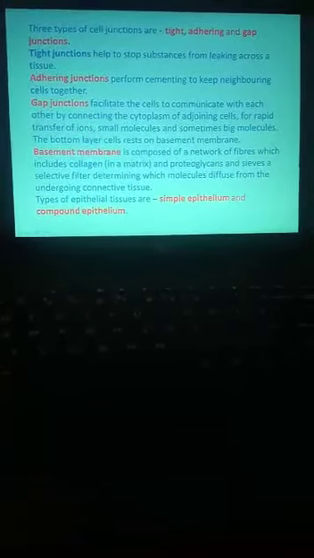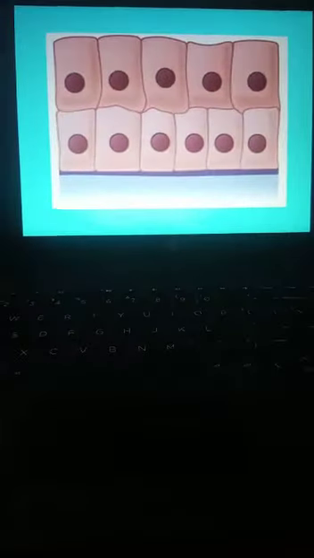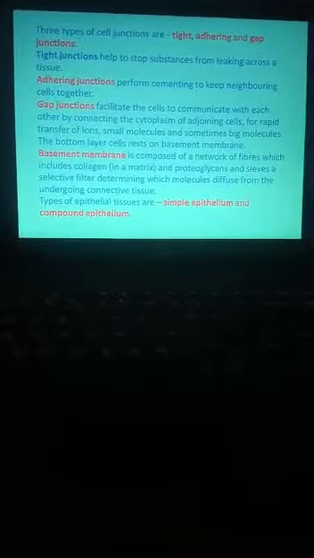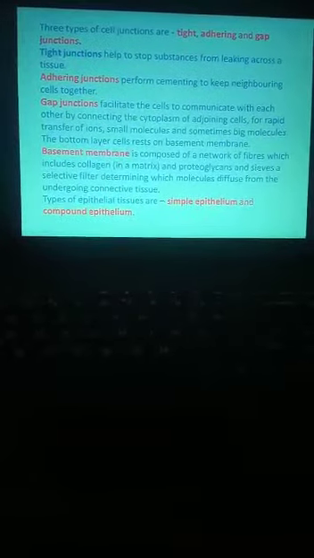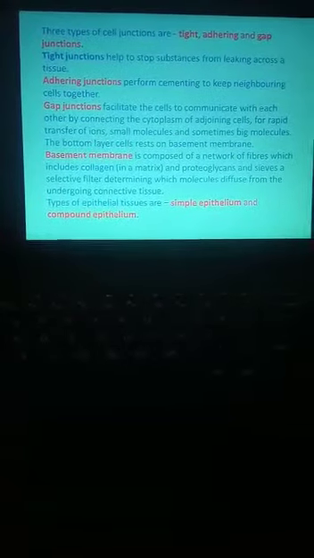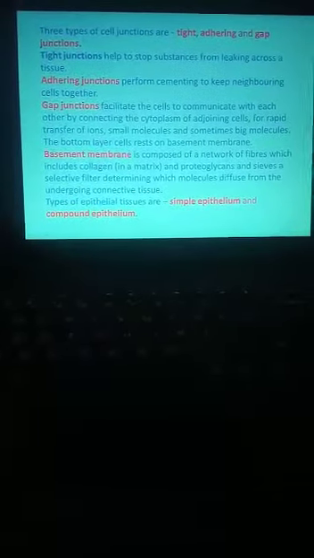Okay, then the bottom layers. These bottom layers rest on the basement membrane. The basement membrane is mainly composed of a network of fibers that include collagen. That collagen, I told you, is a protein substance. And proteoglycans, and it sieves, acting as a selective filter determining which molecules diffuse from the underlying connective tissue. Sieves means to filter, so only selective substances can be allowed inside the cells.